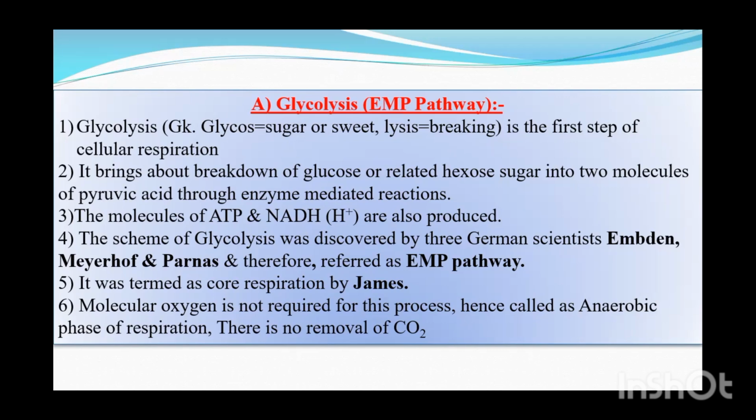Now, the entire process of glycolysis was discovered by three German scientists. The first one is Embden, the second one is Meyerhof, and the third one, Parnas. So Embden, Meyerhof, Parnas, collectively by the first alphabets, EMP. So this glycolysis is also described as the EMP pathway. It was given the status of core respiration, important, central, core respiration, by another scientist named James.